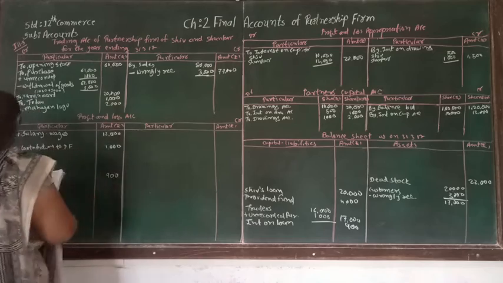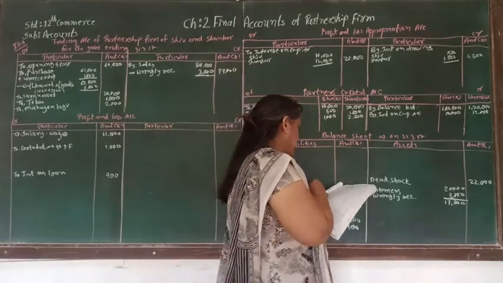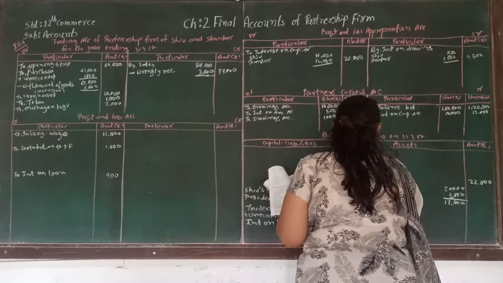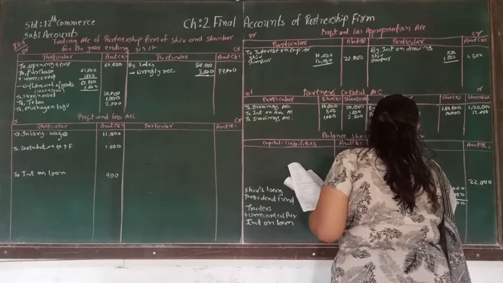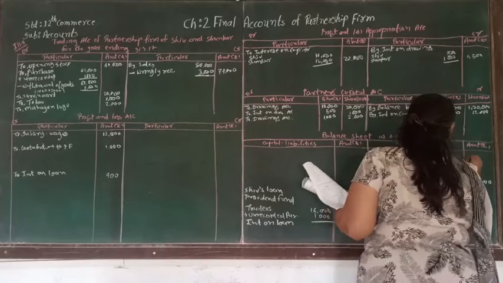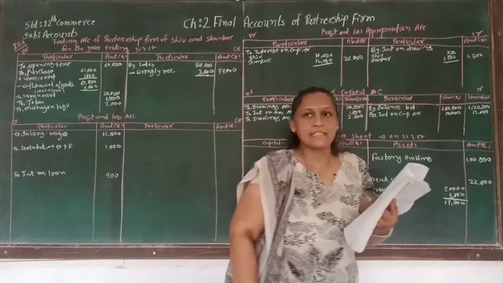After that, another account is factory building, and factory building is 1 lakh. So that is straight written in the assets. Factory building is 1 lakh.